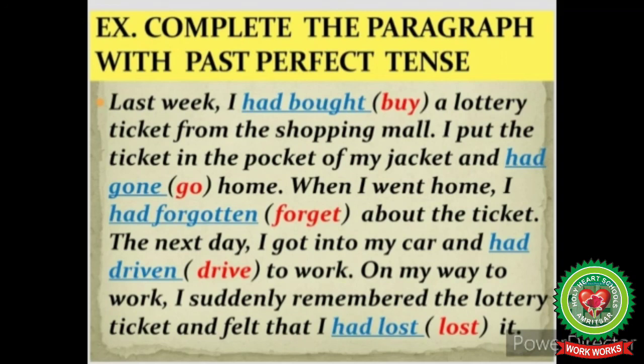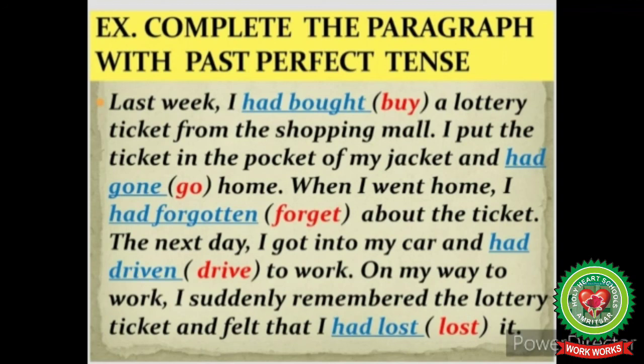I put the ticket in the pocket of my jacket and dash home. I put the ticket in the pocket of my jacket and had gone home. With had we have used gone, means past participle form of verb. When I went home, I dash about the ticket. Forget. When I went home, I had forgotten about the ticket.